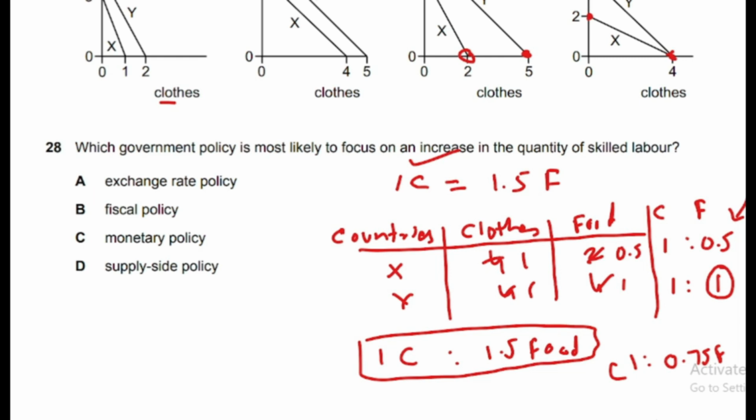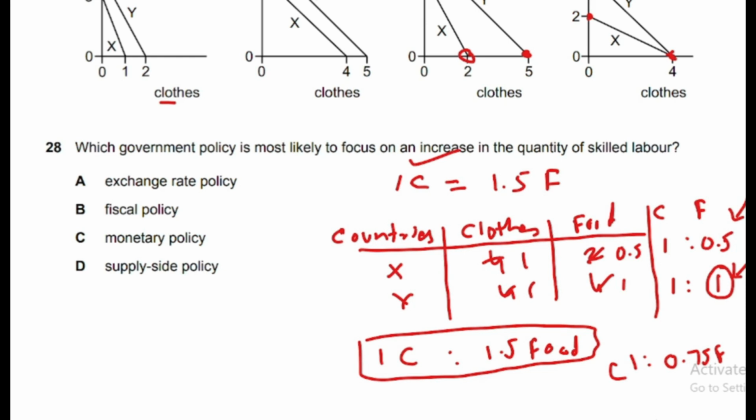it cannot go above 1 because country Y itself produces 1 unit of food, so it will never offer the entire quantity, and country X itself can produce 0.5 units, so it will expect more than 0.5. So if we move above 0.5 and below 1, then it can be somewhere like 0.75 or anything. It will be greater than 0.5, it can be 0.6, 0.7, 0.8, 0.9, but it cannot be 1.